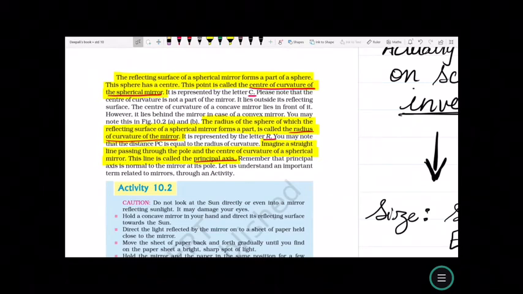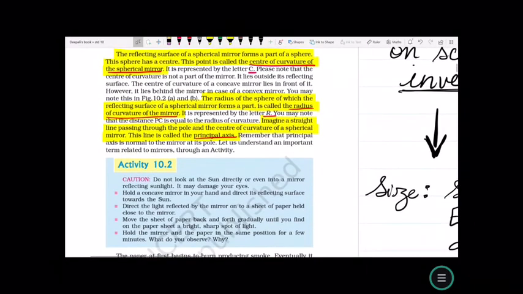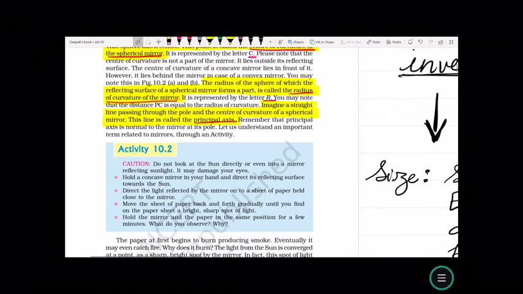Imagine a straight line passing through the pole and the center of curvature of the spherical mirror. This line is called the principal axis. Remember that the principal axis is normal to the mirror at its pole. Now let us understand an important term related to mirrors through an activity.